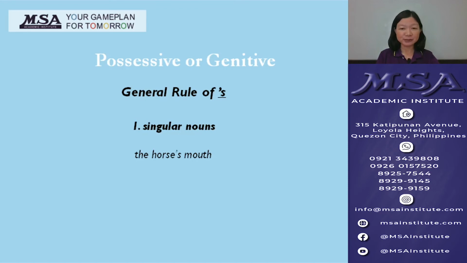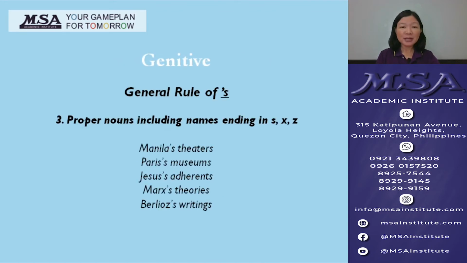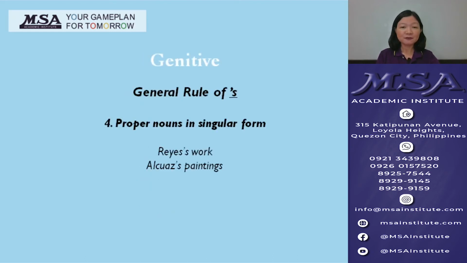First, singular nouns. For example, the horse's mouth. Second, singular nouns ending in s. For example, the base's stripes. Third, proper nouns including names ending in s, x, and z. For example, Manila's theaters, Paris's museums, Jesus's adherents, Marx's theories, Berlioz's writings. Fourth, proper nouns in singular form. For example, Reyes's work, Alcoaza's paintings.